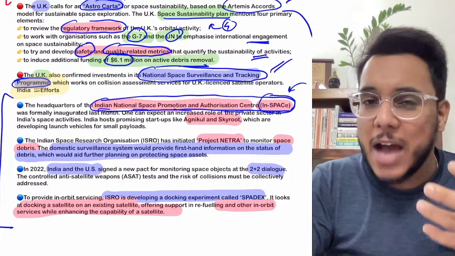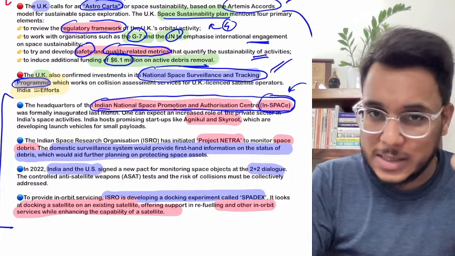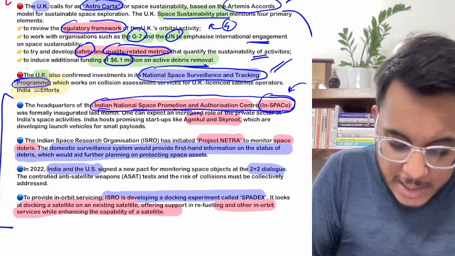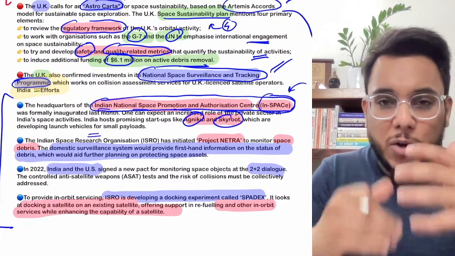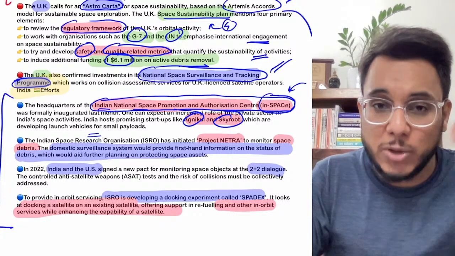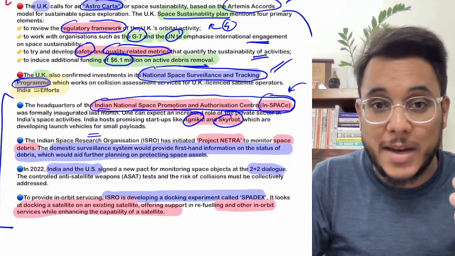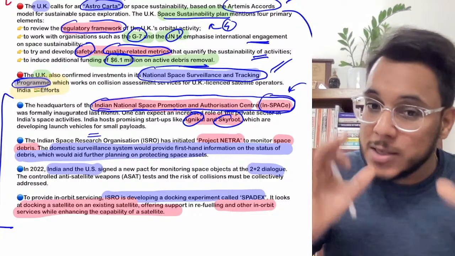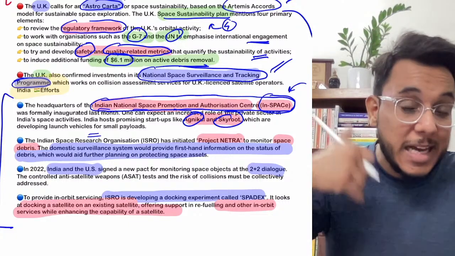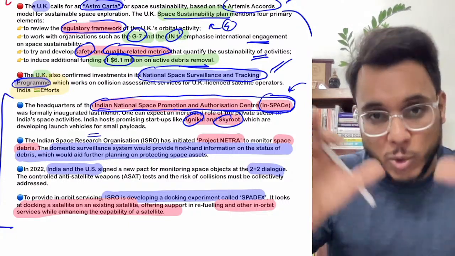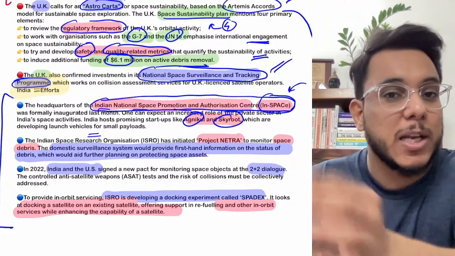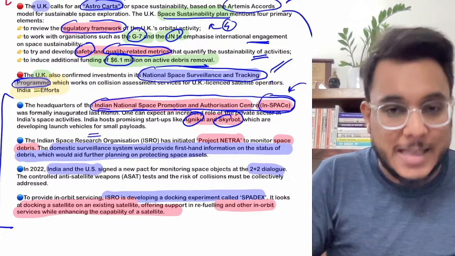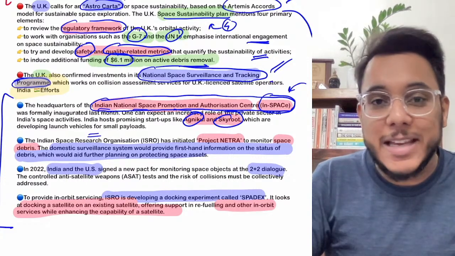And today, we have many promising startups also. For example, Agnikul, Skyroot, these are developing the launch vehicles for the smaller payloads. Okay, we have Dhruva, which is developing the solar panels for the satellites. So what I mean to say is that India's footprint in outer space is going to increase, because now we have liberalized outer space as a part of the Atmanirbhar Bharat Abhiyan, and this InSpace has been developed. So how will India deal with that?